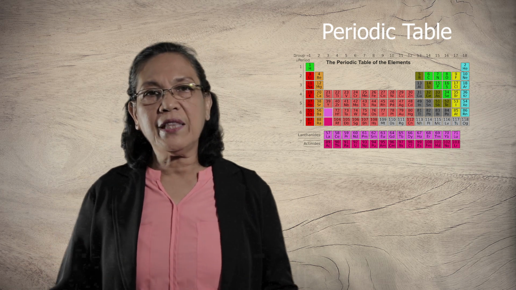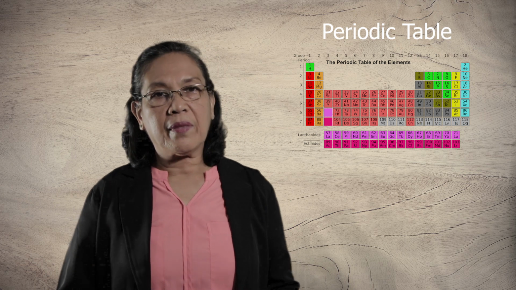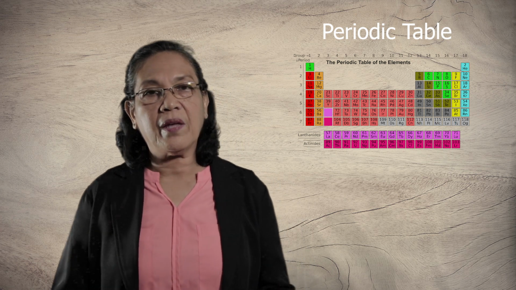If you're going to look at the arrangement of these elements, we have the vertical arrangement, which is called the family or the group, and the horizontal arrangement, which is called the period. The first period of the periodic table is composed only of two elements, hydrogen and helium.